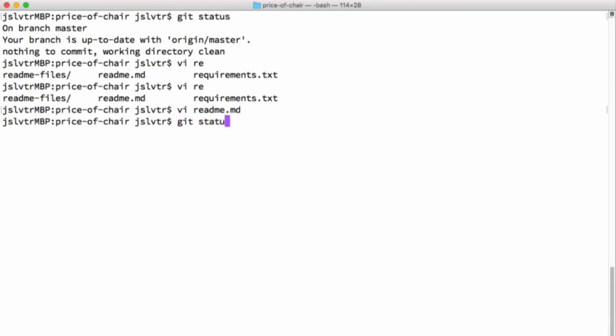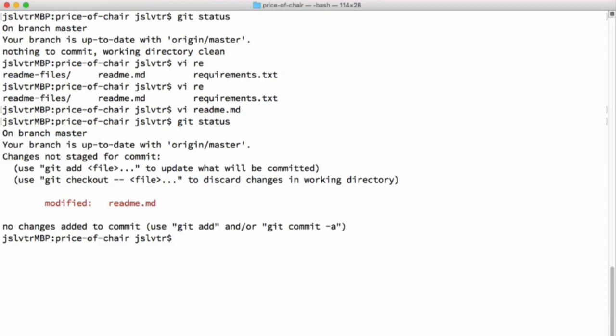So let's type git status again. And now it tells us that we are on the branch master like before. We're still up to date, meaning the remote repository doesn't have anything new for us, but we've got changes that haven't been staged. And this staged word is actually very important in Git. So basically what this is telling us is we've made a change, but we haven't told Git that we are going to want to upload it to the remote repository.